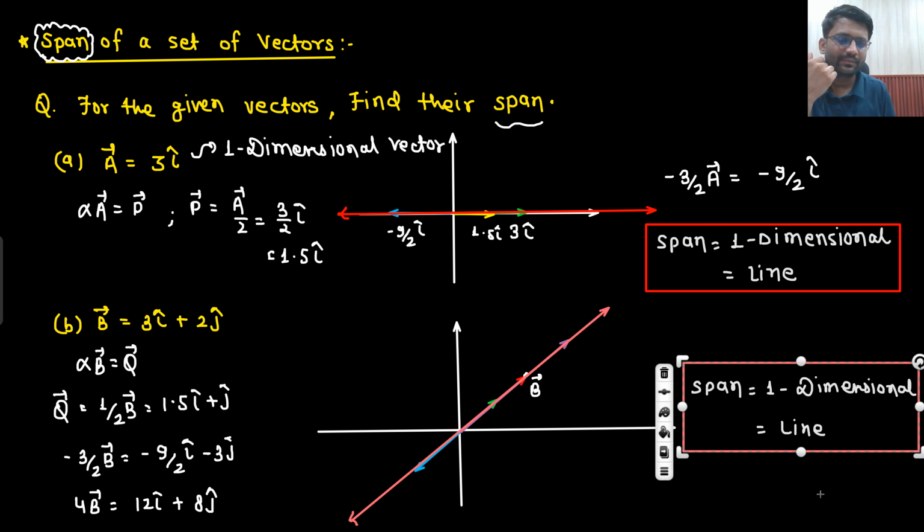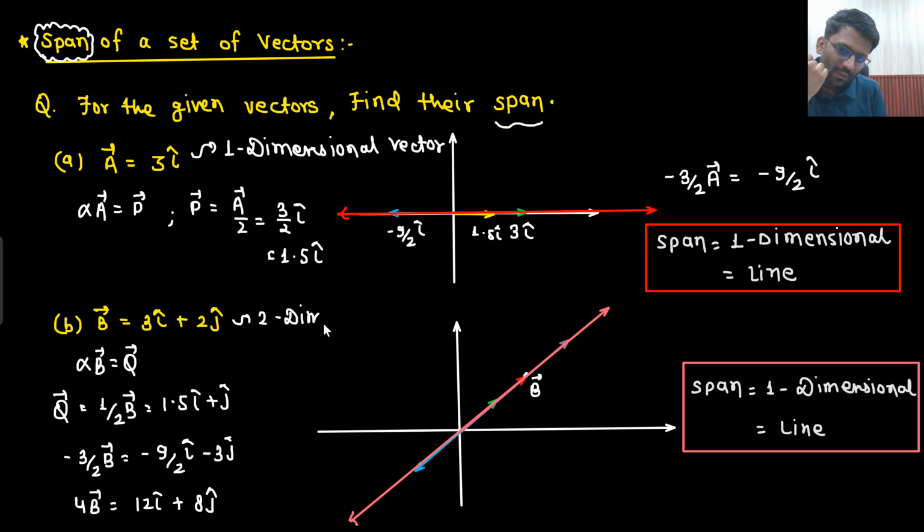Understandable? And how many dimensions was this vector having? This was a two-dimensional vector. So this is a two-dimensional vector which ended up creating a one-dimensional span. Now, sir, how will I find out? Will I have to think again and again? No. What you will do?